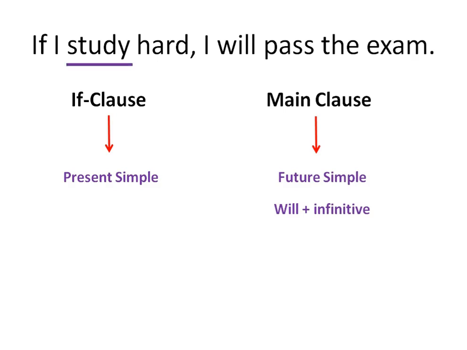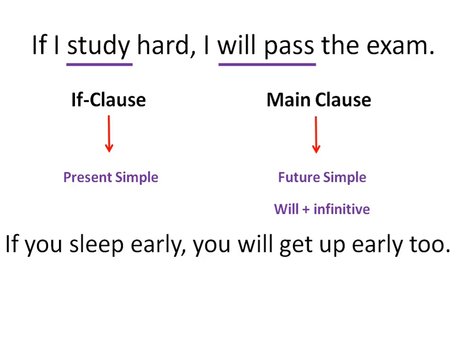So I study, present simple, and will pass, this is future simple. Another example, if you sleep early, you will get up early. Sleep in the if clause is in present simple. Will get up, this is future simple, and it is used in the main clause.